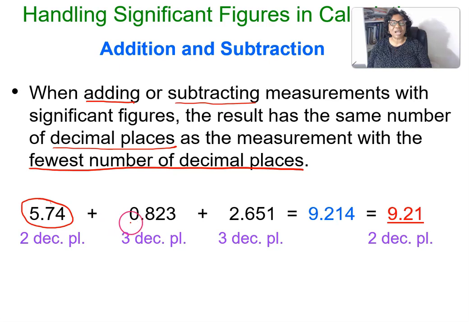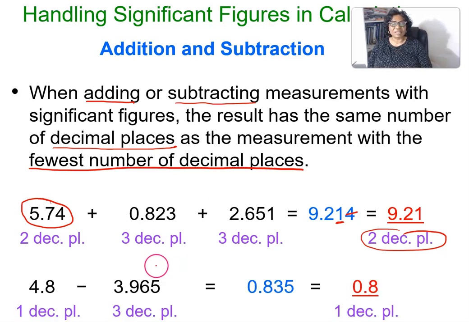When we do the addition, it came up as 9.214. But because our answer must be in 2 decimal places, we look at this digit, it's less than 5, so we drop it. So we record 2 decimal places. Even though it ends up as 3 significant figures, what controls is the decimal place.